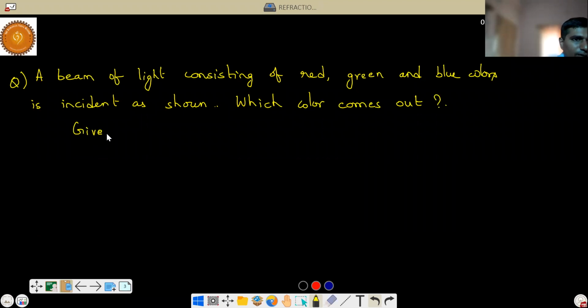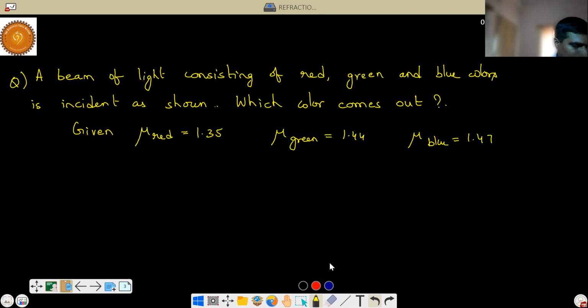Given mu of red color, this is calculated using Cauchy's formula. Mu of green is equal to 1.44. Mu of blue is equal to 1.47. Okay.